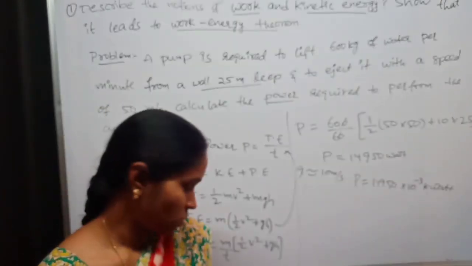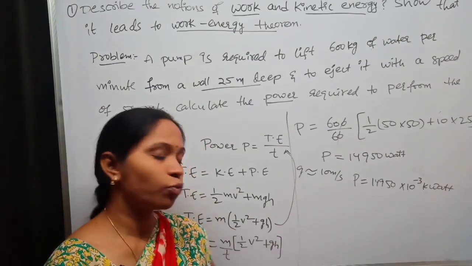Did you copy it? And this is the example problem.